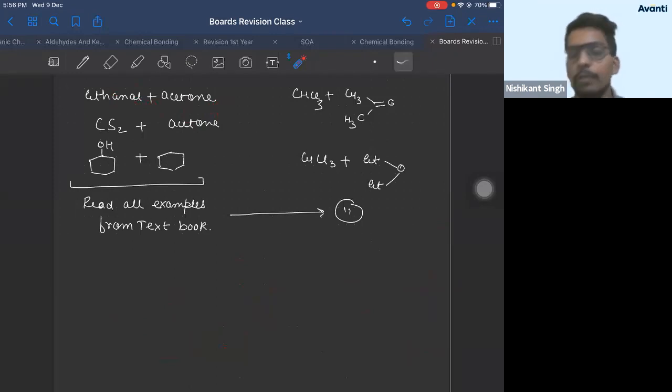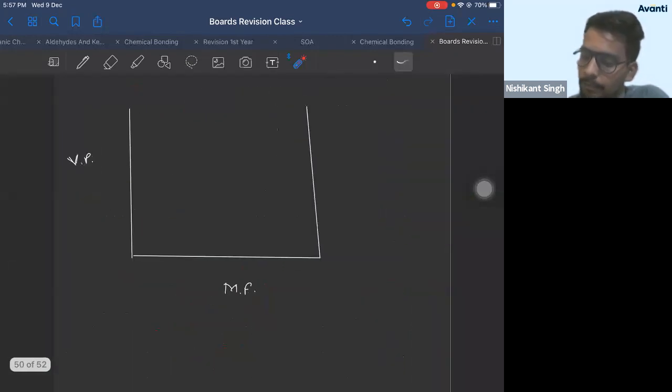This is the ideal process of identifying. If you can do this, very good. For that, you should know all the different types of forces: van der Waals forces, dipole-dipole interaction, hydrogen bonding. If you know that, very good. If you don't know it, as I said, remember all examples of the textbook.